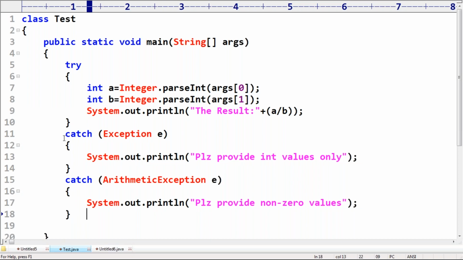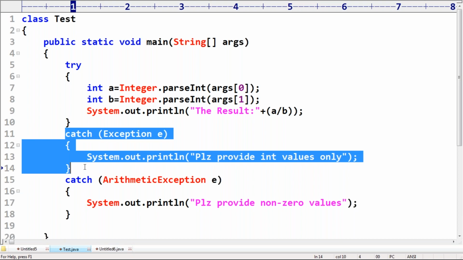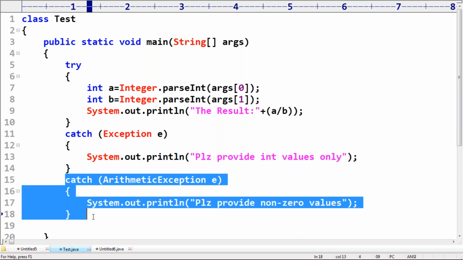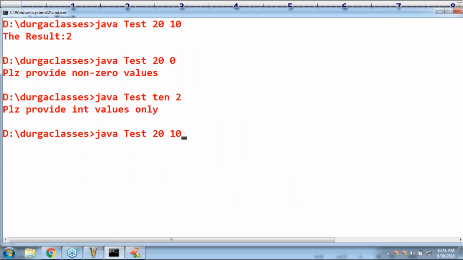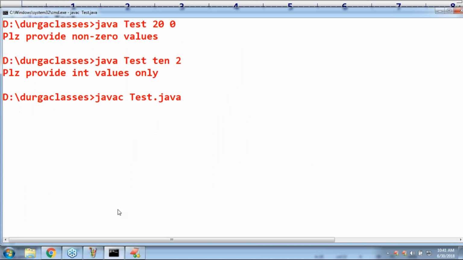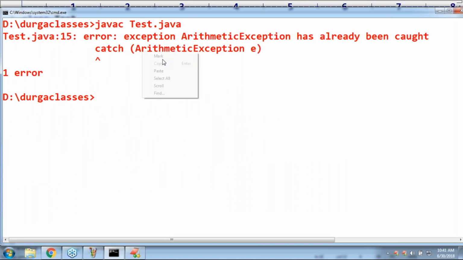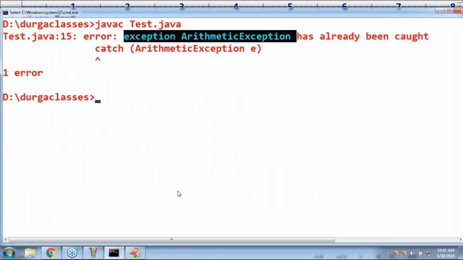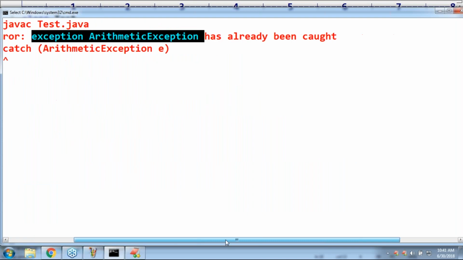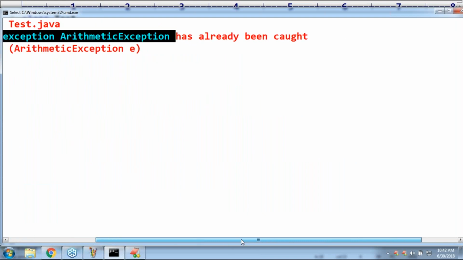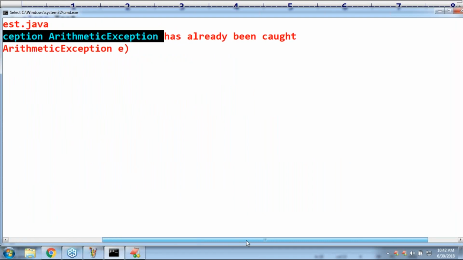If you are taking it like this, immediately you are going to get an error saying arithmetic exception has already been caught. Why are you taking a second catch block? Have a look once. Arithmetic exception has already been caught.